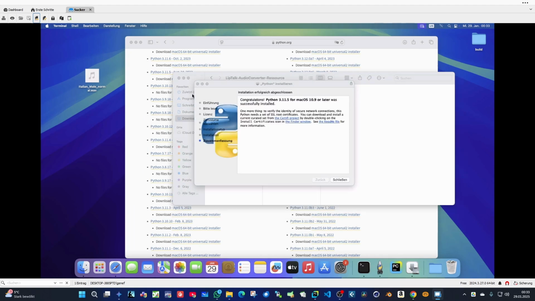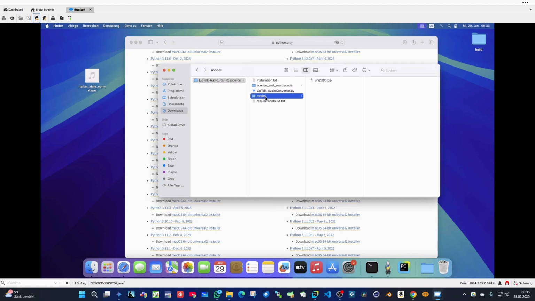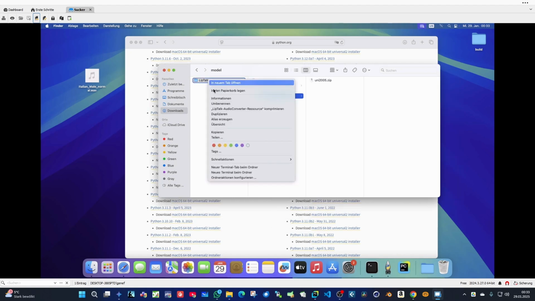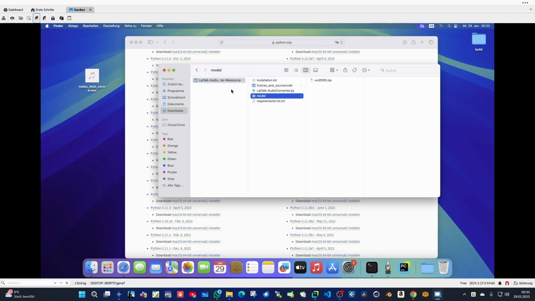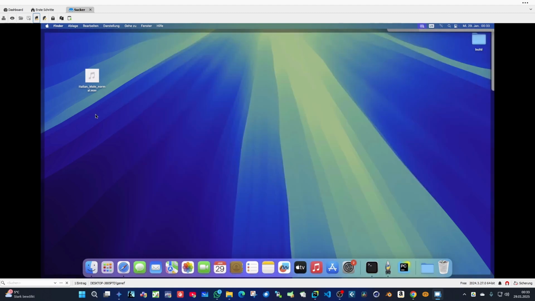But this was not everything. We have to open here. You can see our folder. Let's copy this complete folder to our desktop here.